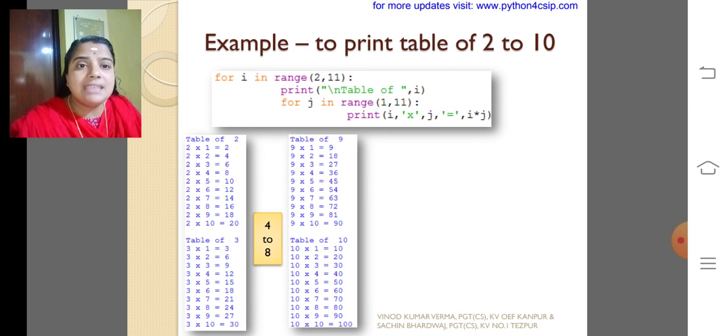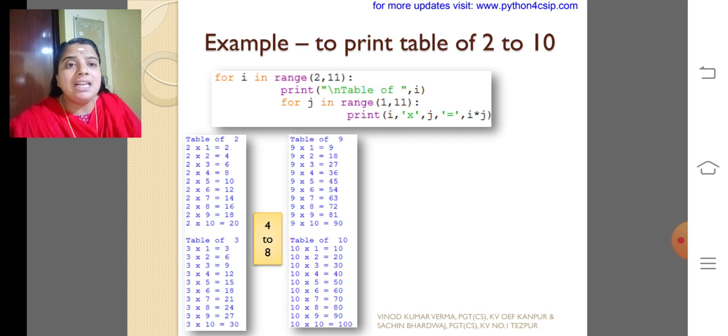This is one of the examples for getting the table. If I give 2 into 11, the table of 2, it will print for i in range(1, 11). So it will print 1 to 10. i into j: 2 into 1, 2 into 2, 2 into 3, 2 into 4, like that it will print till 10.